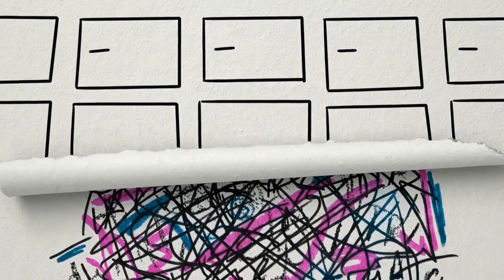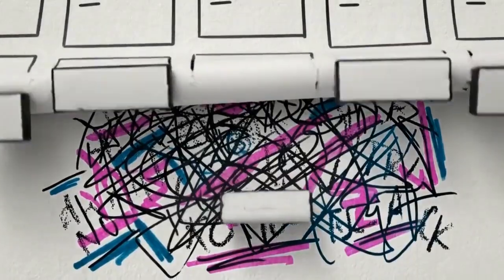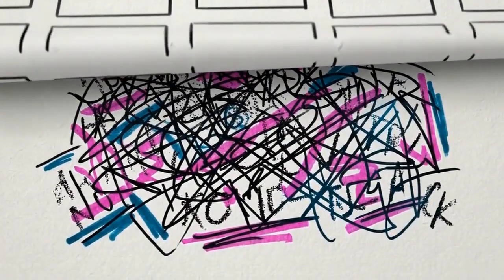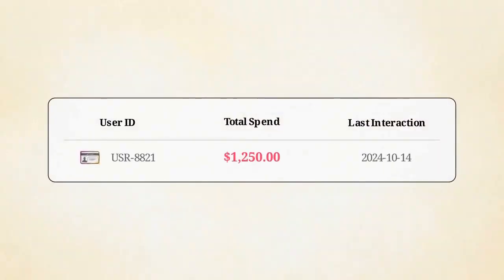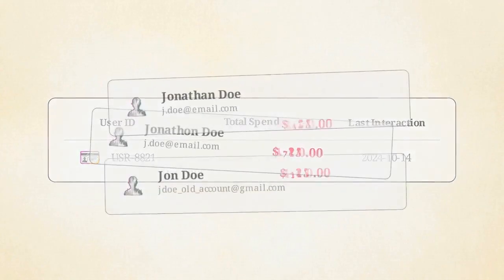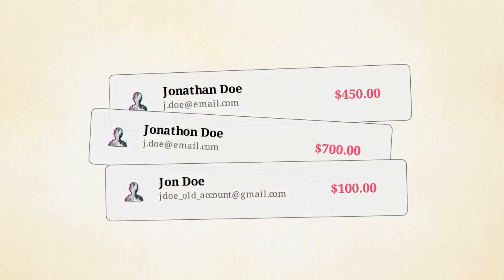A machine learning model assumes its training data is a pure, untouched resource until the surface is disturbed by the reality of the source. This diagram shows a standard machine learning feature table. On the surface, it appears completely structured, with unique user IDs aligned perfectly against total spending metrics.